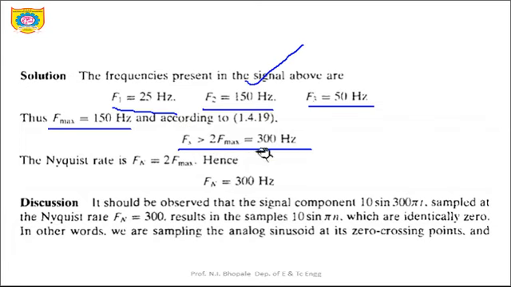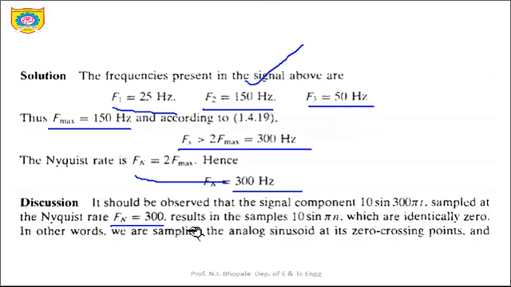One more conclusion which we can draw from this is that the signal component 10 sin 300 pi t sampled at the Nyquist rate Fn, that is 300 hertz, results in the samples 10 sin pi n which are identically 0. So obviously this is nothing but identically 0. In other words, we are sampling the analog sinusoid at its zero crossing points.